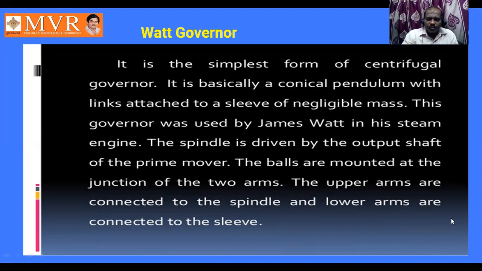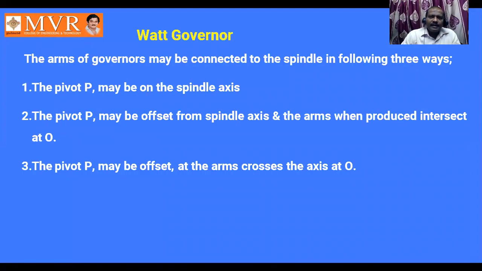When the balls rotate, there is going to be a change in sleeve position and a change in radius position. So these two positions are the variable parameters when load is acting on the engine. A derivation is there for how this variation in load can be observed with respect to speed.